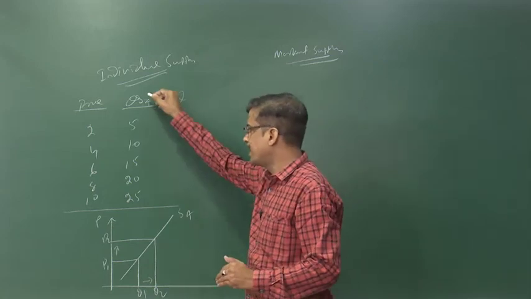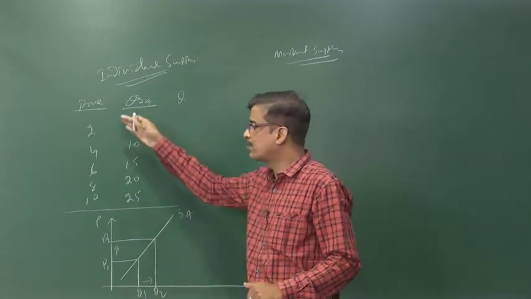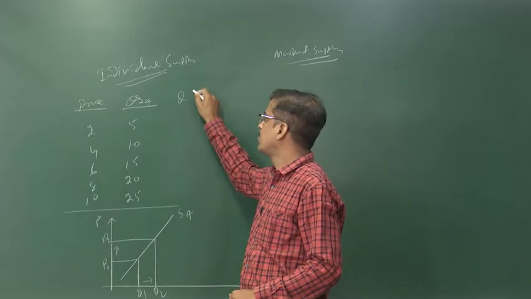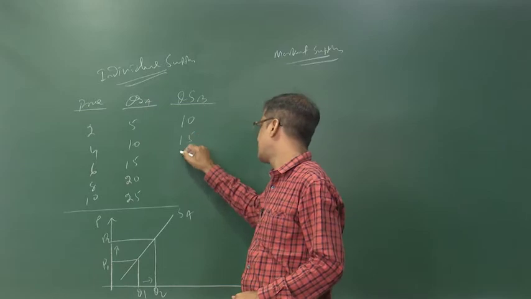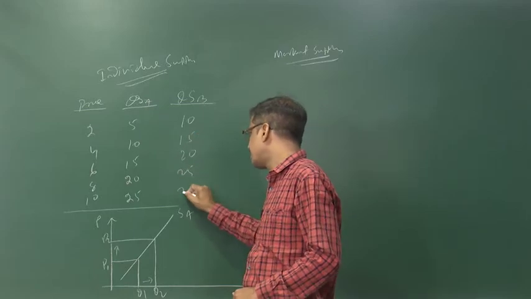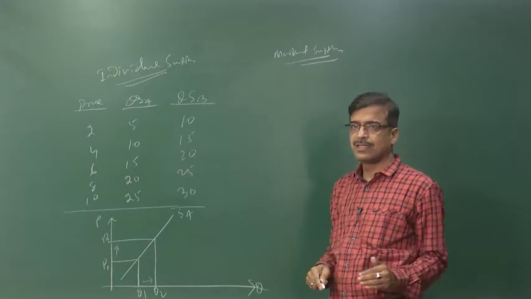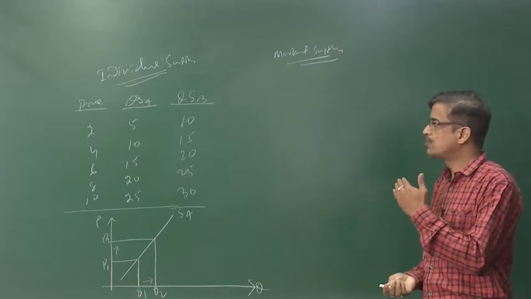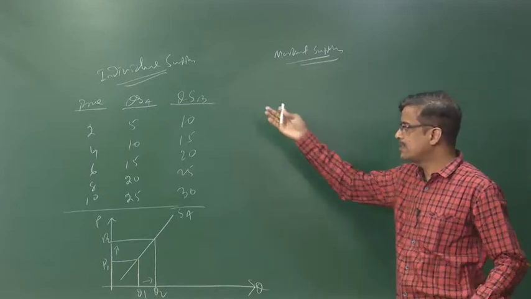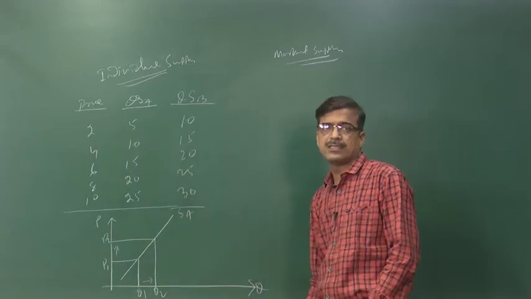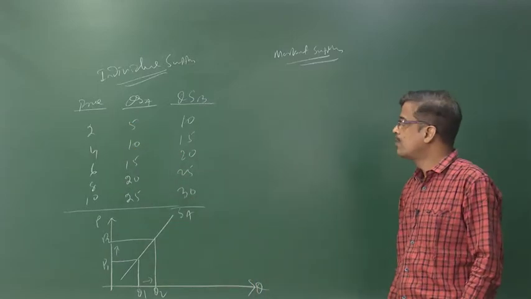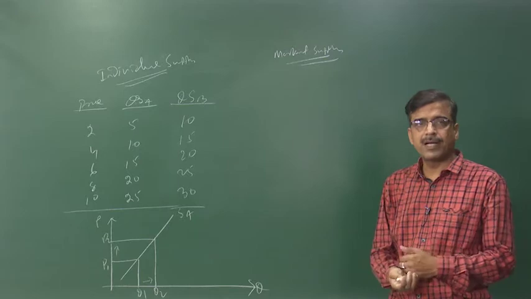Let us say there are two producers, A and B. Producer A supplies this quantity at the corresponding prices. Now, the quantity supplied of B, let us say 10, 15, 20, 25 and 30. Another producer, producer B, supplies this type of units at the corresponding prices 2, 4, 6, 8 and 10. Now, how to find the market supply?